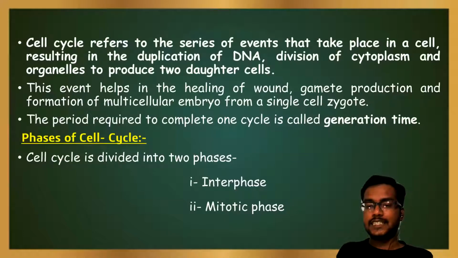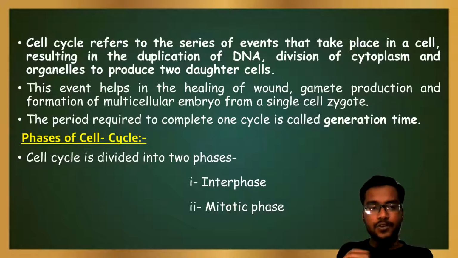So firstly, what is cell cycle? Cell cycle is a series of events that take place inside a cell, resulting in the duplication of DNA, division of cytoplasm, and organelles to produce two daughter cells. This event helps in the repairing of the damaged tissue, gamete production, and formation of a multicellular organism or embryo from a single cell zygote.